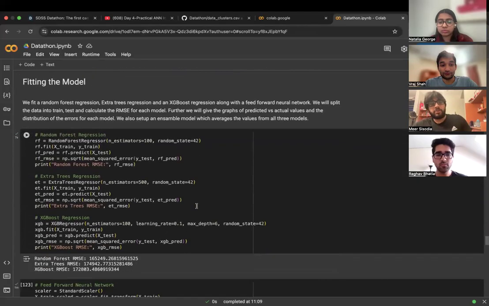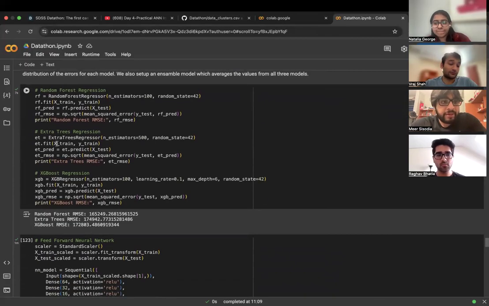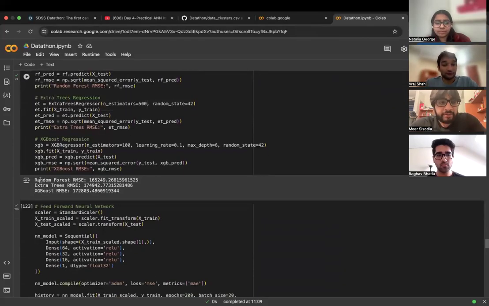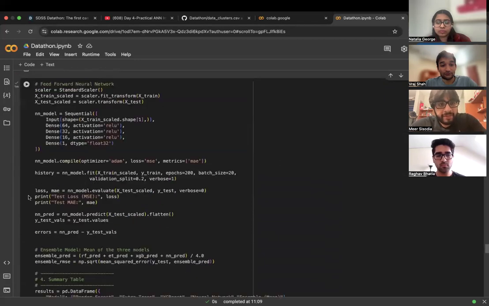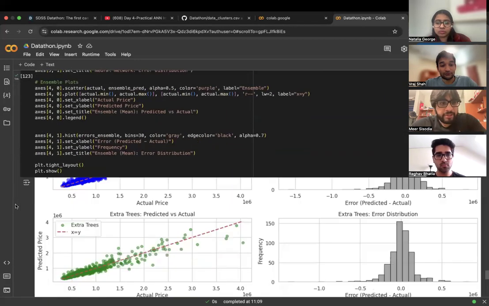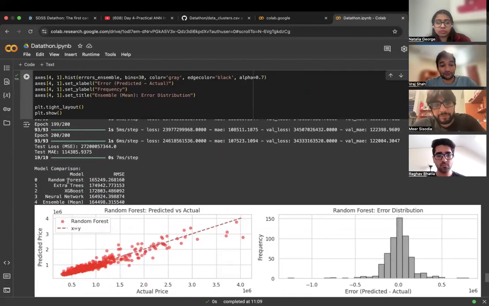So we started with fitting random forest regression, extra trees regression, and XGBoost regression, and then we fitted a neural network as well. Between the random forest, extra trees, and XGBoost, the random forest came out to have the least RMSE value. But after we fitted the neural network, it came out on top. But the difference between the RMSE values of random forest and neural network was not that much.